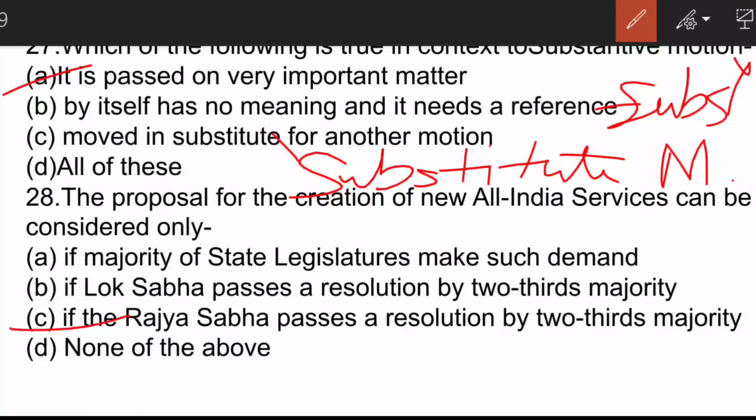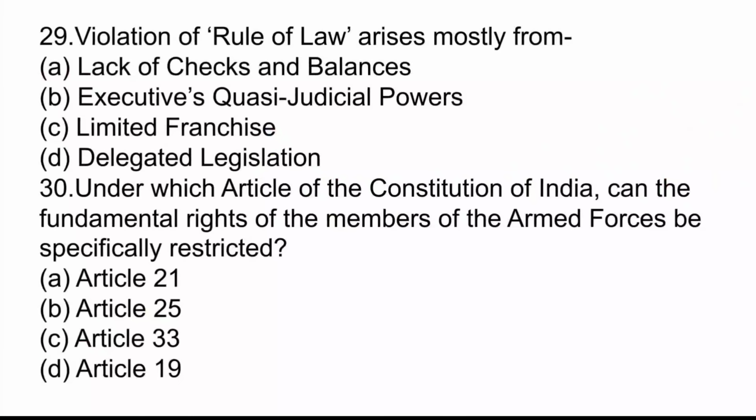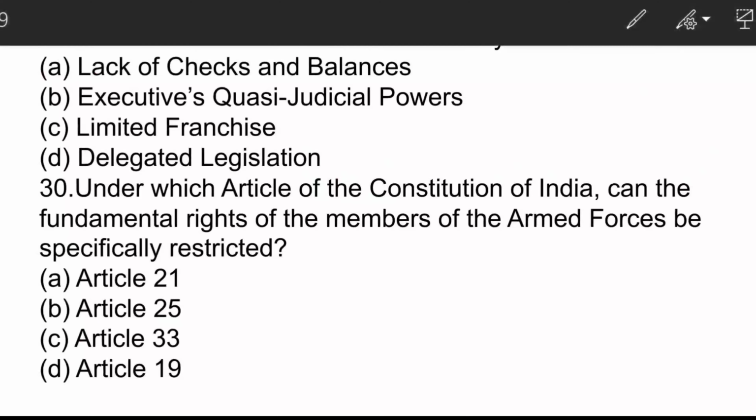Okay. So the next question. Violation of rule of law arises mostly from? The correct answer is option A. Lack of checks and balances. The next question and the last question.